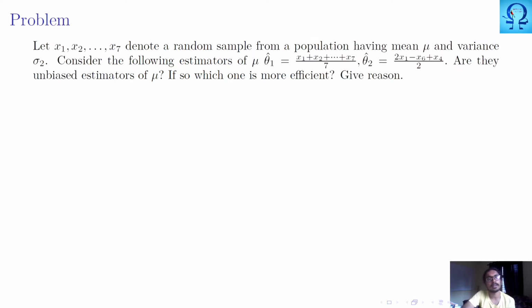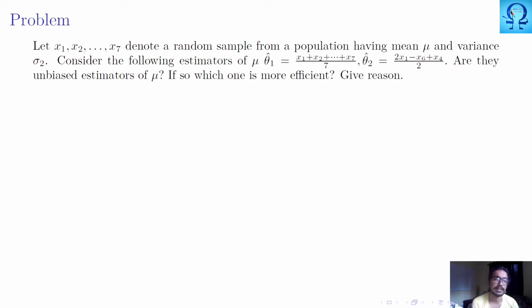Moving to the next question. Here we have a random sample of size 7 from a population. The population has a mean mu and variance sigma square. Actually, that is a typo, it is sigma square, not sigma 2. Now we are considering two estimators of mu, theta 1 hat and theta 2 hat, given. Theta 1 hat is x1 plus x2 up till x7, whole thing divided by 7, and theta 2 is given like this. We need to check whether they are unbiased estimators.